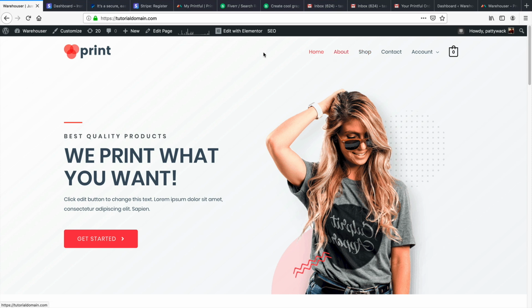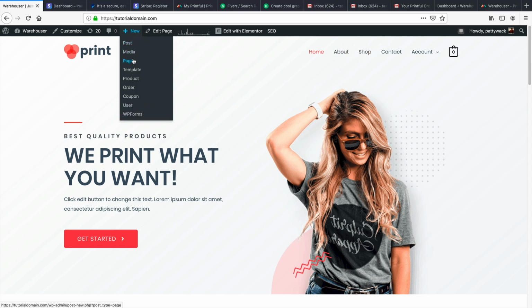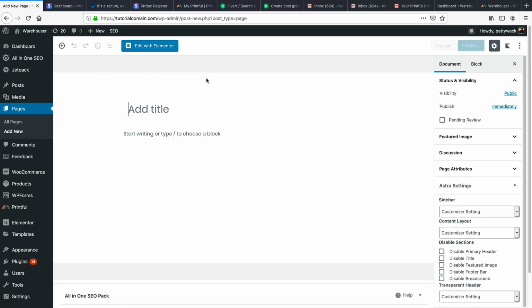Now, whenever you want to create a new page from scratch, right here, just click on plus new and go to page. And then you can go ahead and just design the page with the page builder. So I'll just guide you through the process of making one page just to make sure that you understand everything before I take off. So right here, just go ahead and give your page title a name. So this will be something like our company or something like that. And then right here, I'll say I don't want a sidebar, and I want this full width stretched, and disable the title, and that's it.